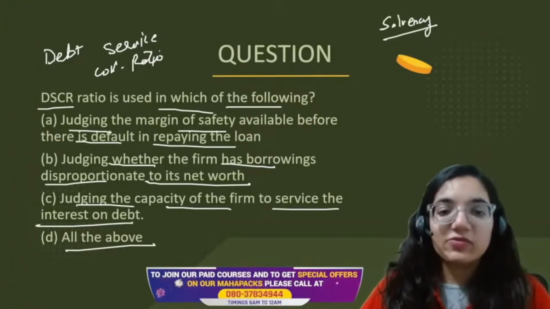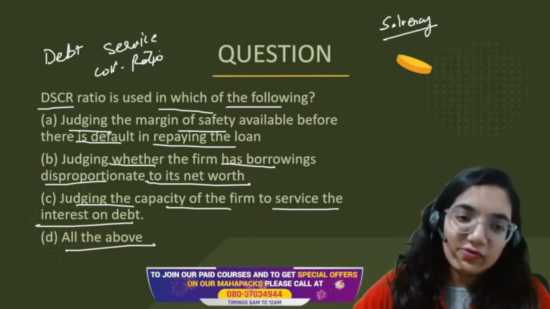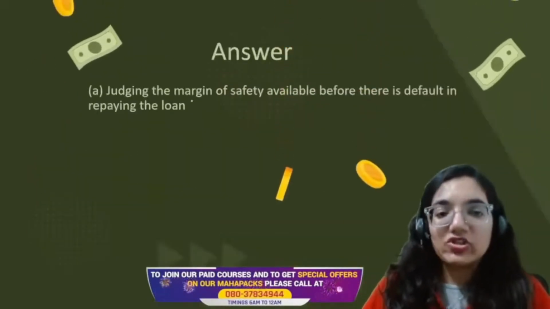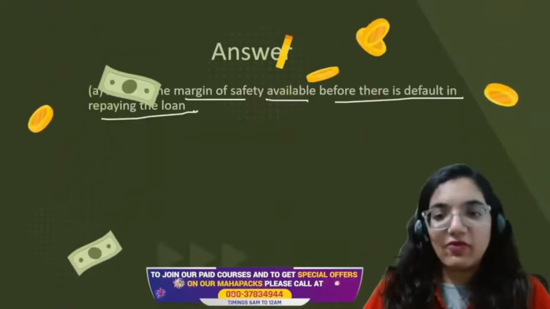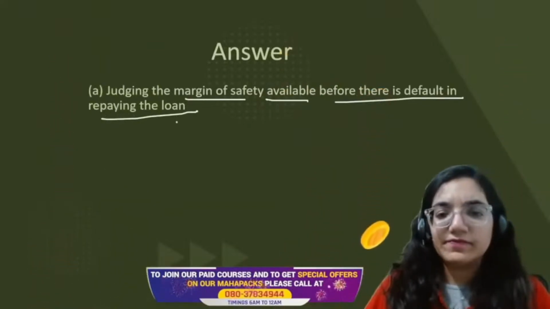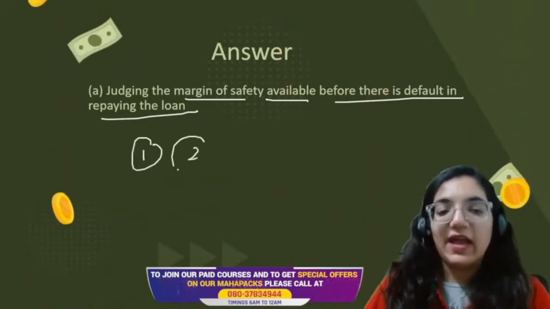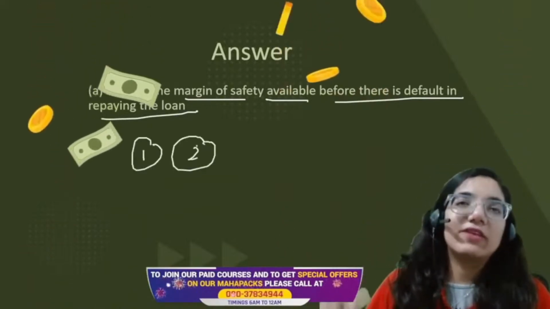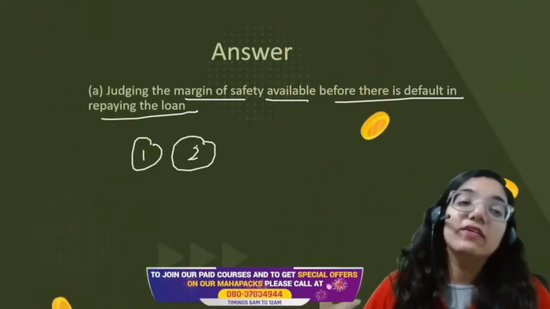So in this case, what's going to be the correct answer? In this case, we are looking at the margin of safety available before there is default in repaying the loan. We would like to know what is the amount that they have and what is the fixed amount they will have to pay every year if they take a loan.